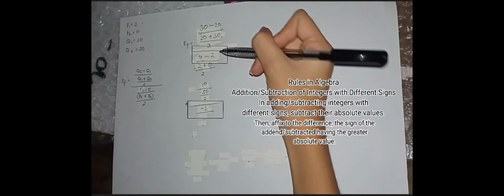Then 30 minus 20 equals 10, over 20 plus 30 equals 50. Copy the 2. Divide by the price. 0 minus 2 equals negative 2. Then 2 plus 0 equals 2.